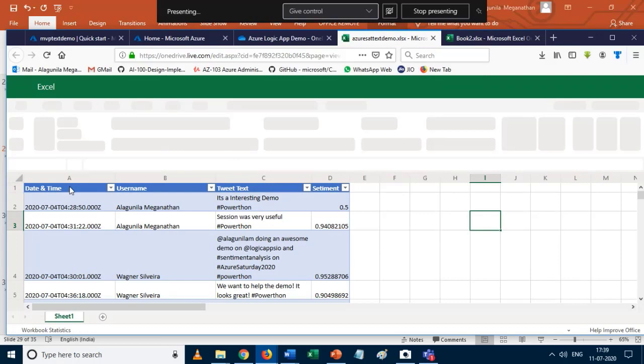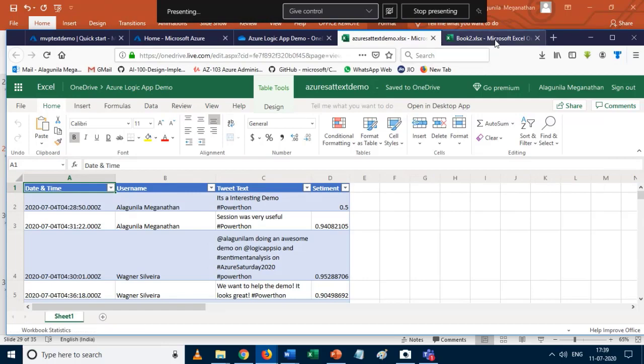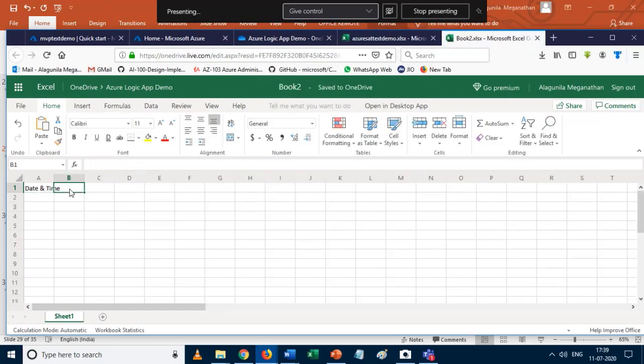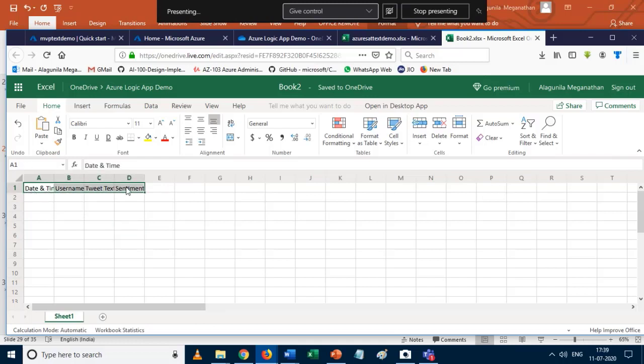It's a date and time, so I copy and paste it over here, and then I need the username with text, and then sentiment. That's all. Okay, so these are the fields I require whenever someone posts with the hashtag.